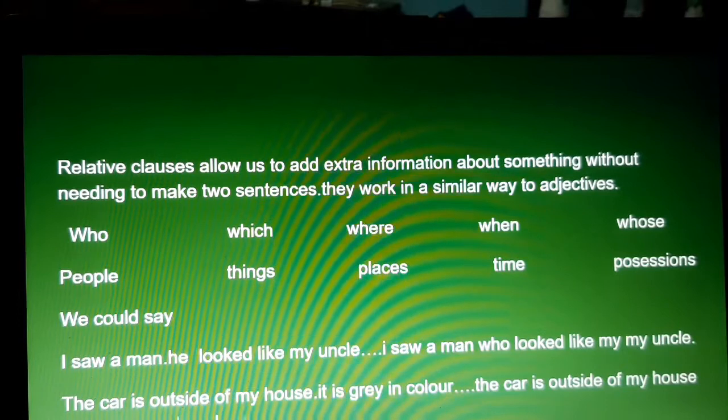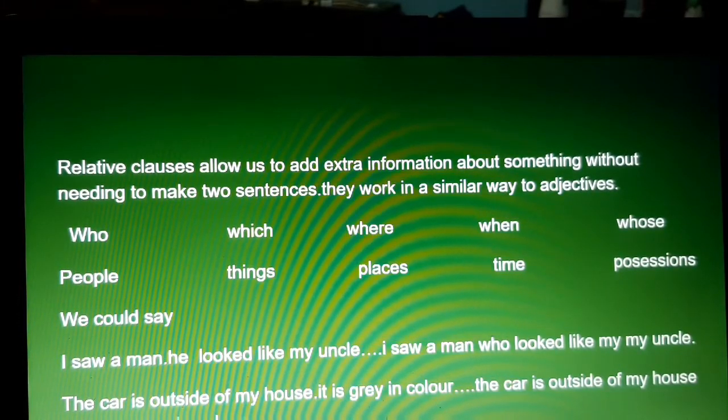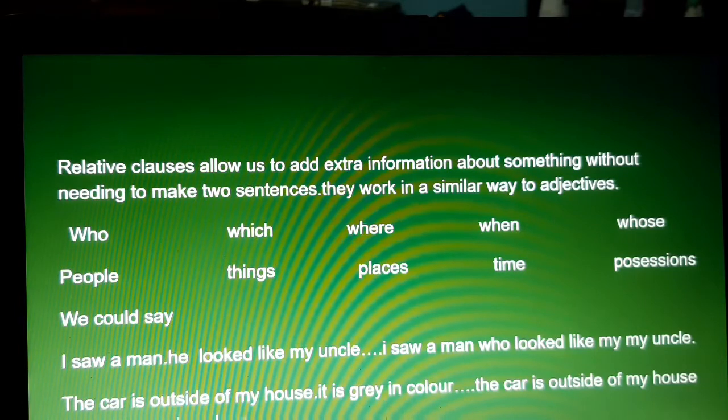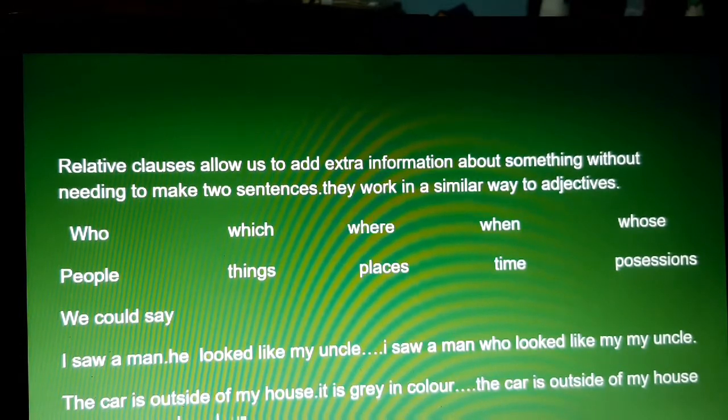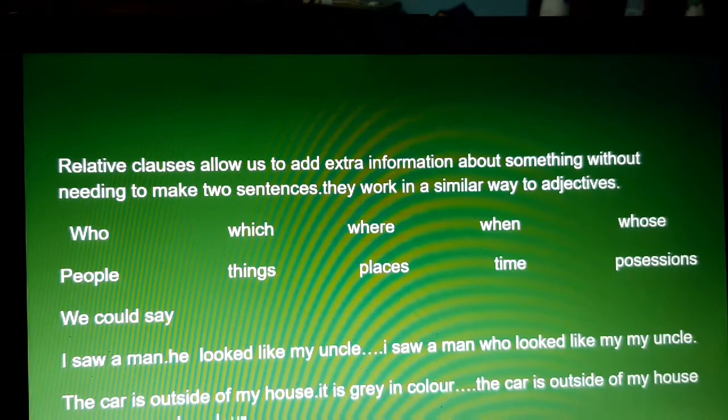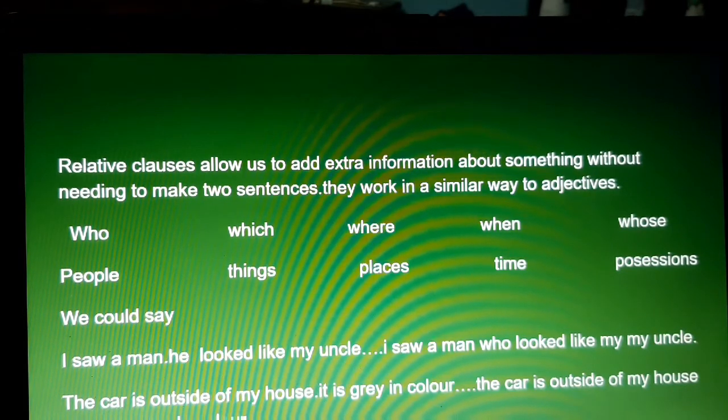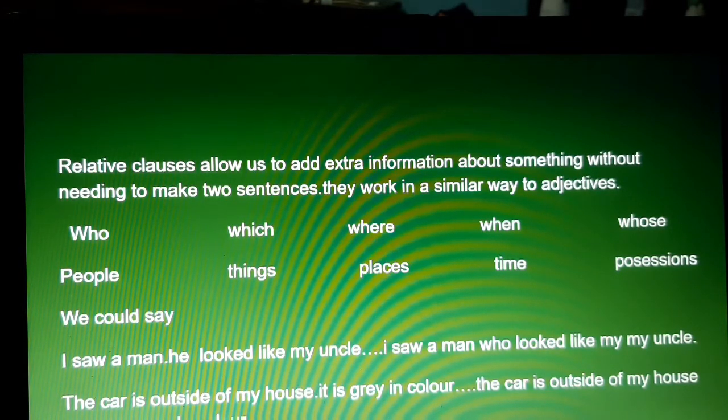We could say, I saw a man, he looked like my uncle. We can write this as, I saw a man who looked like my uncle. Here who is referring to a man. Another example: The car is outside of my house. It is grey in color. Here two sentences are there, and we are writing them as one sentence by using a relative pronoun.